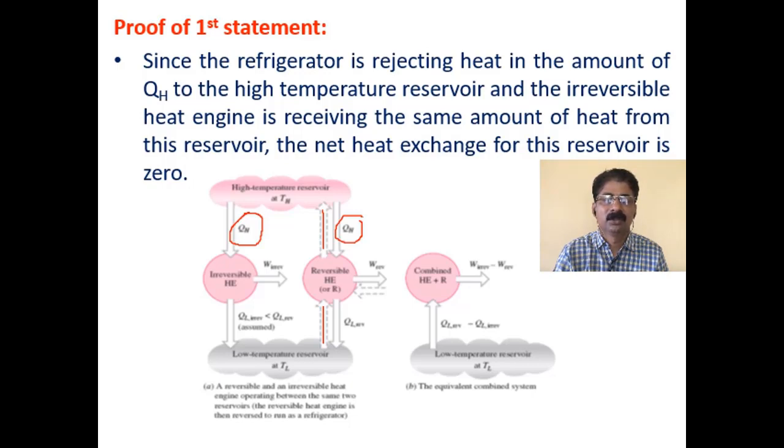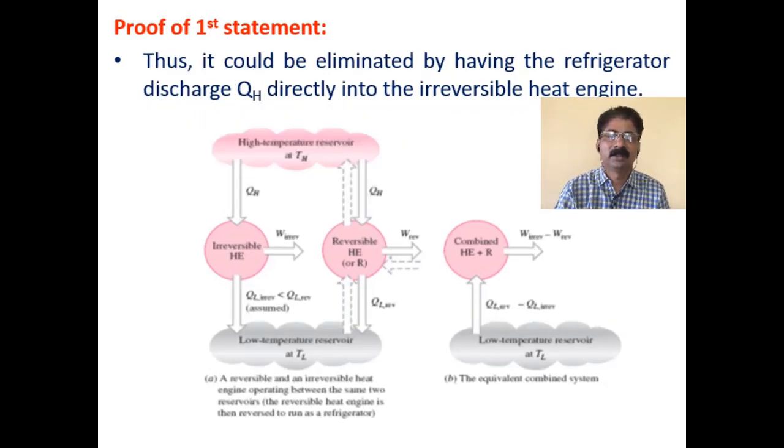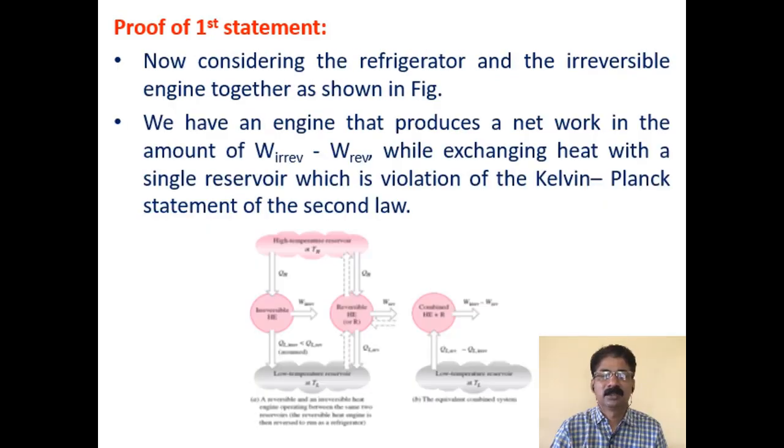So what you can do is, you can remove this high temperature reservoir. Instead you can connect this to here like this. That means you can merge this with this. Thus it could be eliminated. That is what I told in the previous slide, by having the refrigerator discharge QH directly into the reversible heat engine. That means this line can be directly connected to this engine, and this high temperature reservoir can be eliminated. Now considering the refrigerator and the reversible engine together, once you eliminate this by connecting this to here, you can merge these two.